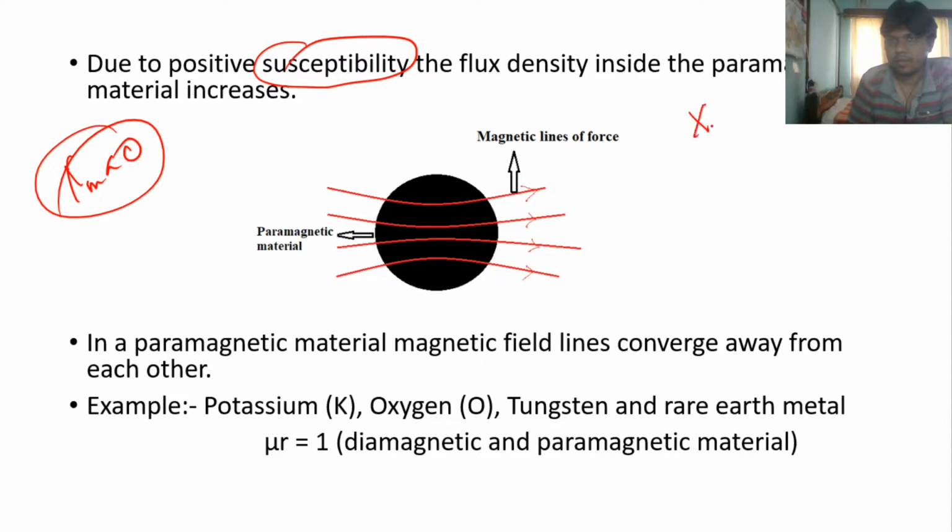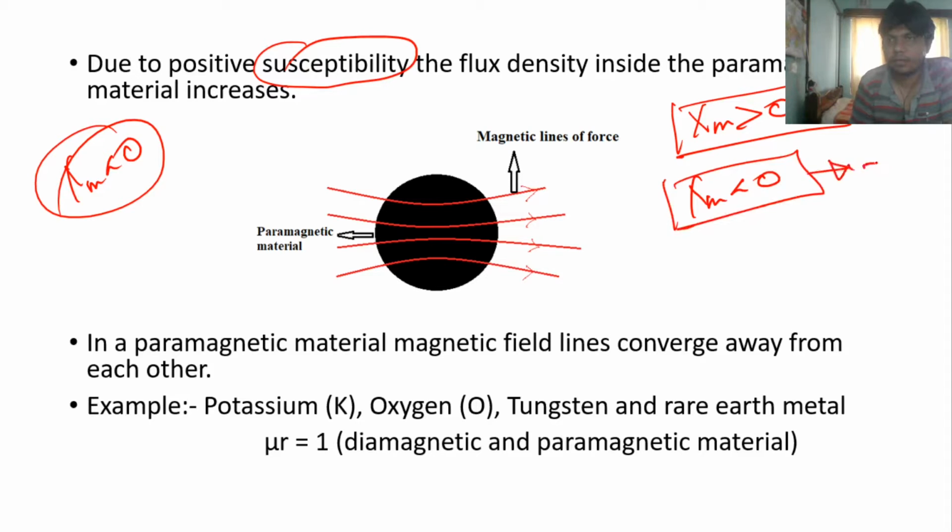Again, in paramagnetic materials, the magnetic susceptibility is greater than 0, meaning positive magnetic susceptibility. In diamagnetic materials, the magnetic susceptibility is less than 0, meaning negative magnetic susceptibility. Positive magnetic susceptibility means the magnetic lines of force inside the material close to each other, or we can say converge. And negative magnetic susceptibility means the magnetic lines of force inside the material diverge away from each other.